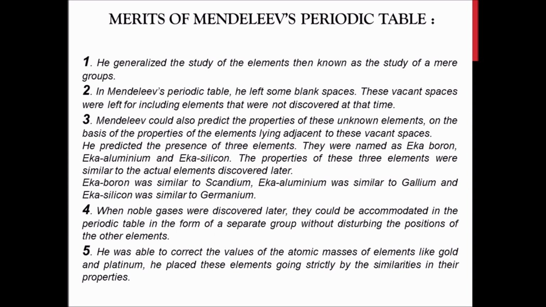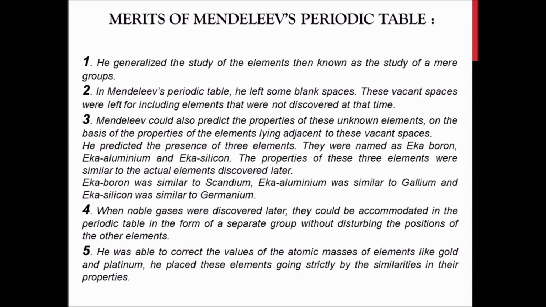What are the noble gases? They are helium, neon, argon, krypton, xenon, and radon. So you must know about these noble gases. We were able to arrange them according to their properties in a separate group without disturbing the present condition of the table. Why are they called noble gases? They do not take part in chemical reactions very easily. So even though the noble gases were discovered, these gases were arranged properly in the periodic table.